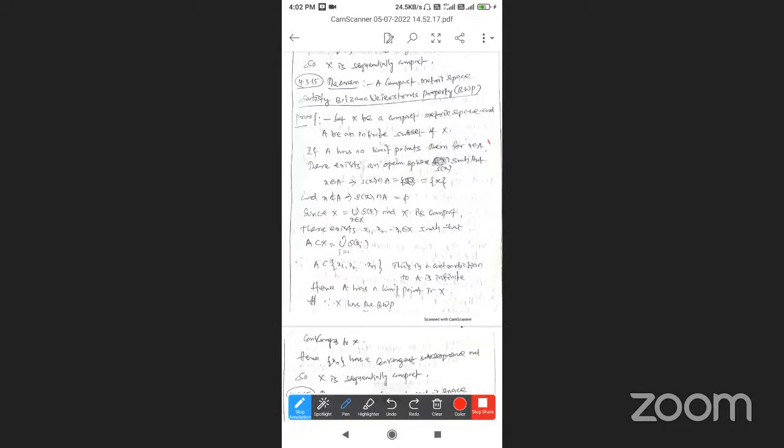A compact metric space satisfies the Bolzano-Weierstrass property. This is theorem 4.3.15: a compact metric space satisfies the Bolzano-Weierstrass property, BWP. Proof: let X be a compact metric space.